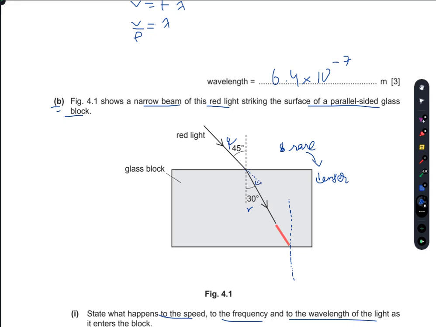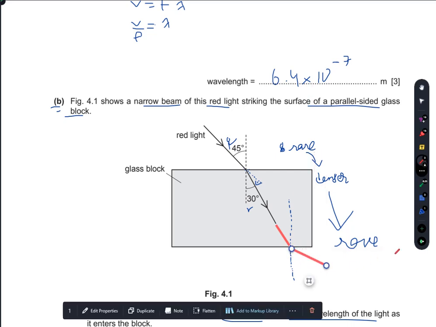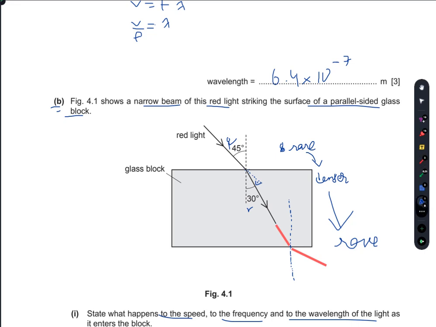Now it is moving from a denser to a rare medium. So the light will move away from the normal here.